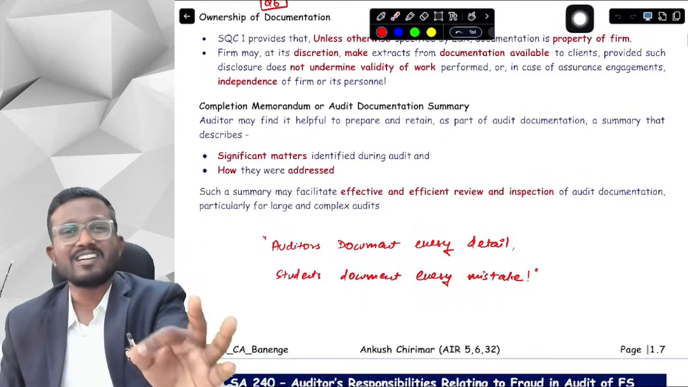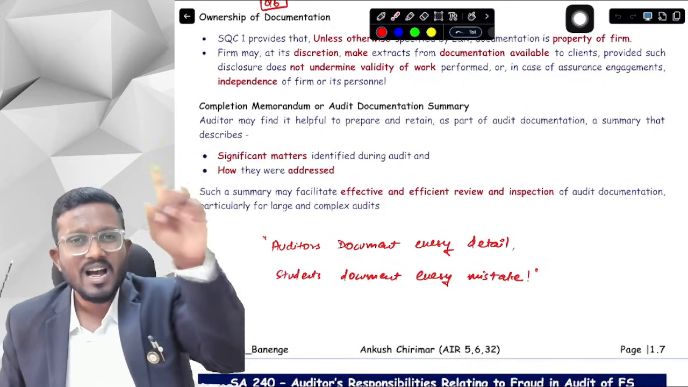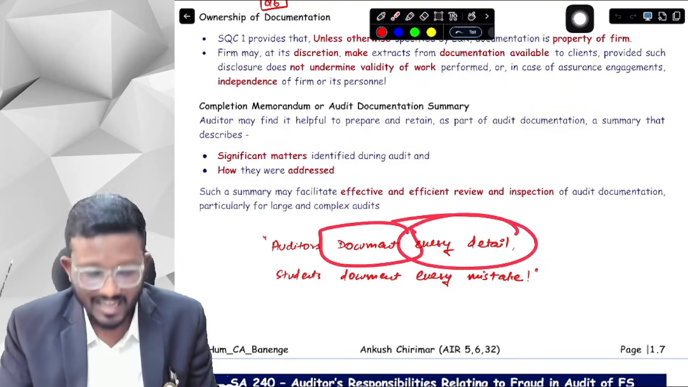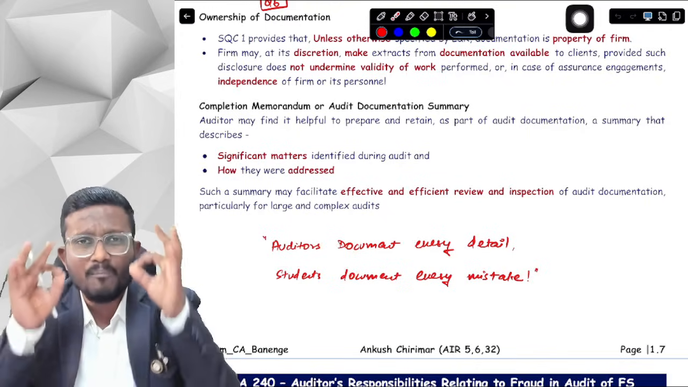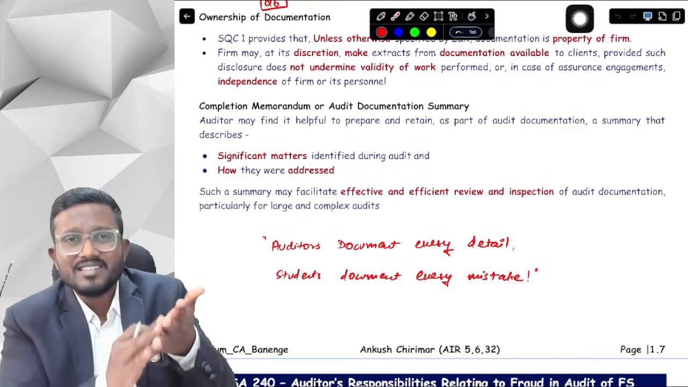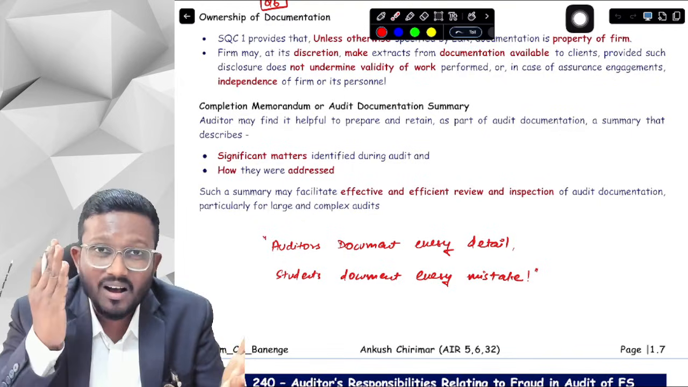This was our SA 200, 210 and 230. I hope these are crystal clear to you. Lastly, I just want to say that since the auditor documents every detail, we as students should document every mistake that we make in our mock tests. If we find any mistake, we should maintain a register and mention all our mistakes, so that we do not make these mistakes in the ICAI exams.